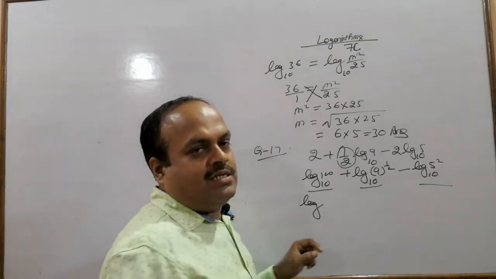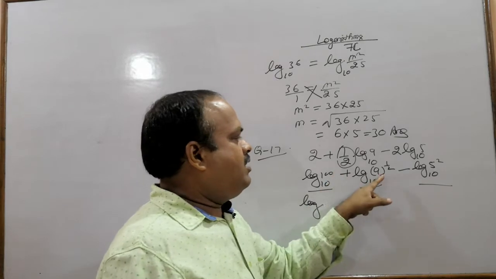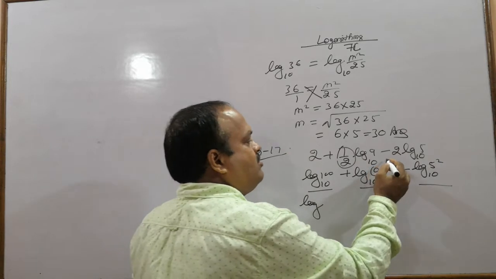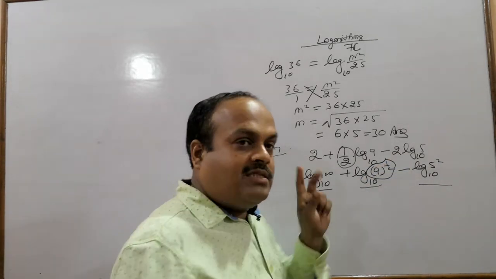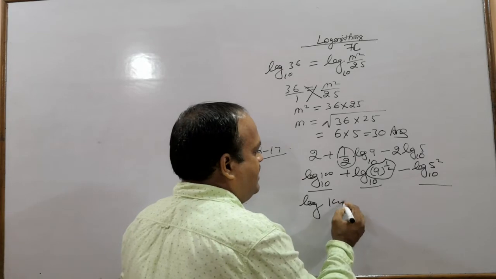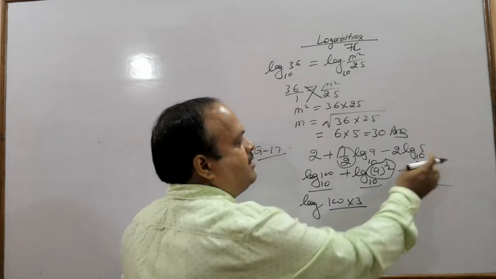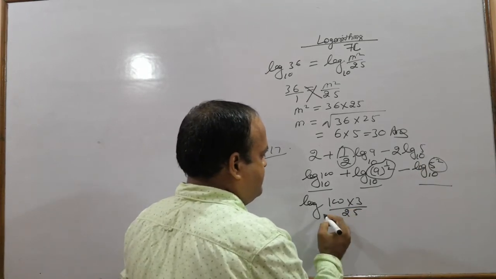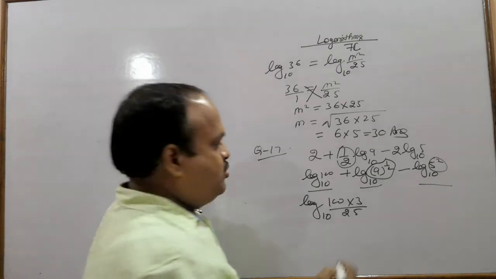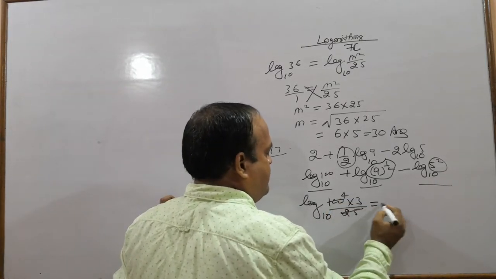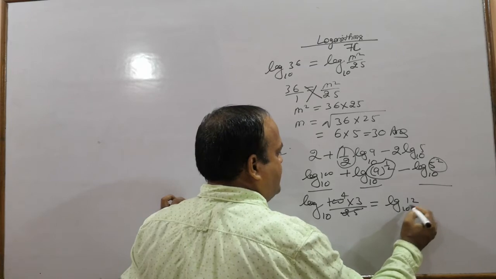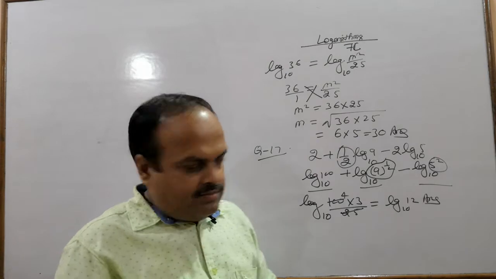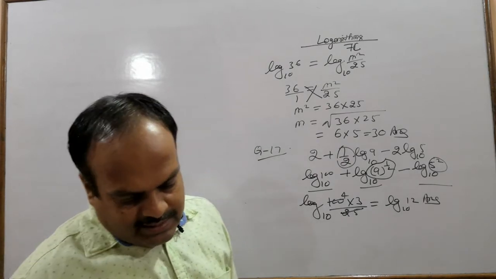So to make that change, what will we do? We will multiply these and divide that product by this. I hope you know that 9 to the power half is 3. So we will write 100 into 3 upon 25. 5 square is 25. So 25 fours are 100. So we will get log 12 to the base 10 as the final simplified answer. Log 12 to the base 10.